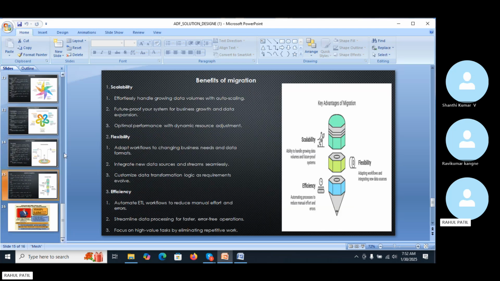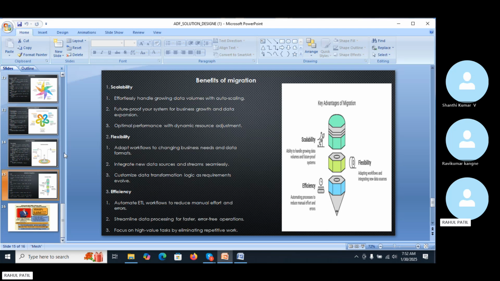The last slide is regarding the benefits of migration. Migration provides scalability, flexibility, and efficiency, meaning it effortlessly handles growing data volume. Nowadays data is growing day by day, so to handle it effectively we have to scale our system. This scalability is provided by the ADF.